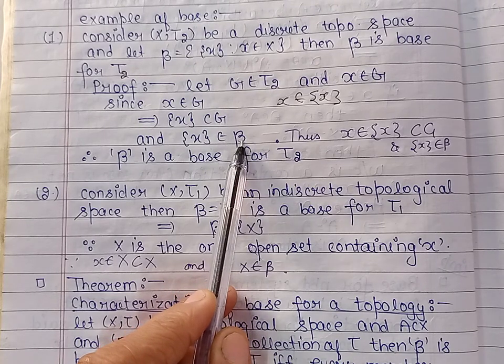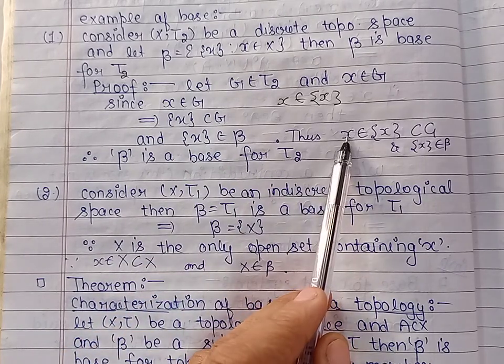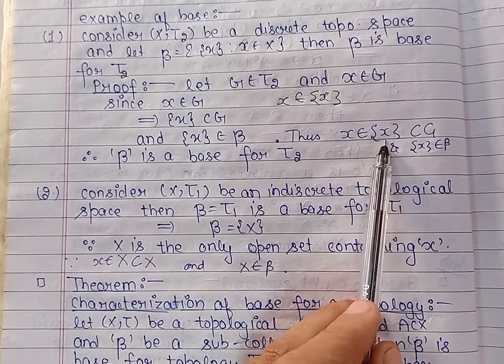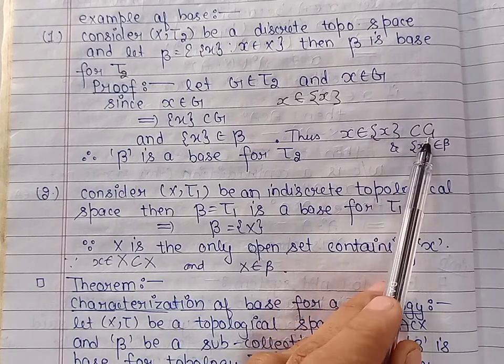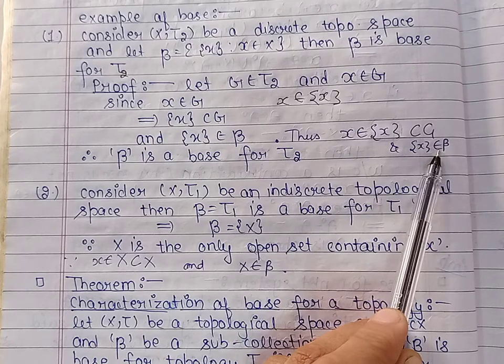If we combine these three, we get x belongs to {x}, {x} is contained in G, and this member belongs to beta.